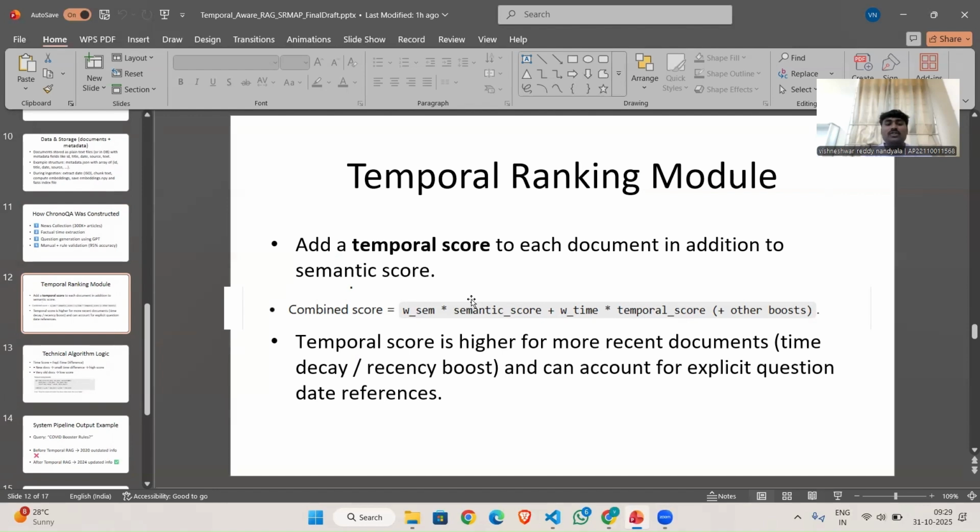This final combined score is calculated using this formula: combined score equals a weight times the semantic score plus a weight times the temporal score, plus other weights. So recent documents are more likely to appear at the top of the retrieved list. This is the main formula used to retrieve the latest documents.